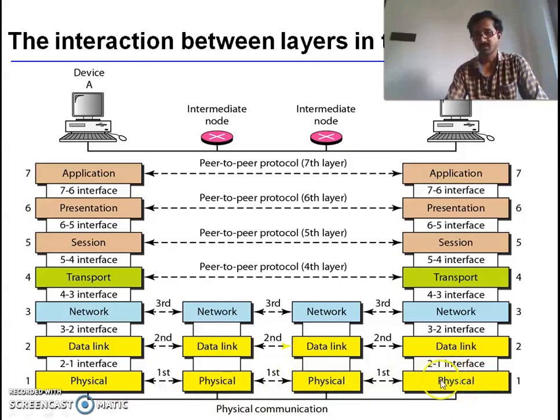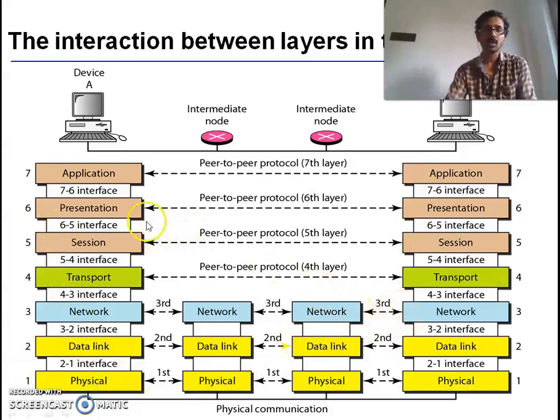The physical layer of the destination node interfaces with the data link layer, the data link layer with the network layer, the network layer with the transport layer, the transport layer with the session layer, the session layer with the presentation layer, and the presentation layer with the application layer. So the interaction between the layers in the OSI model is like this.